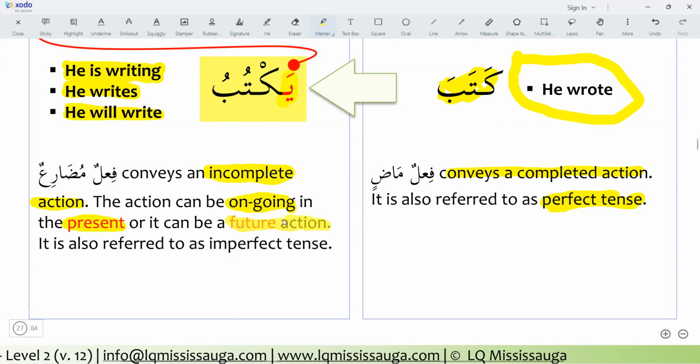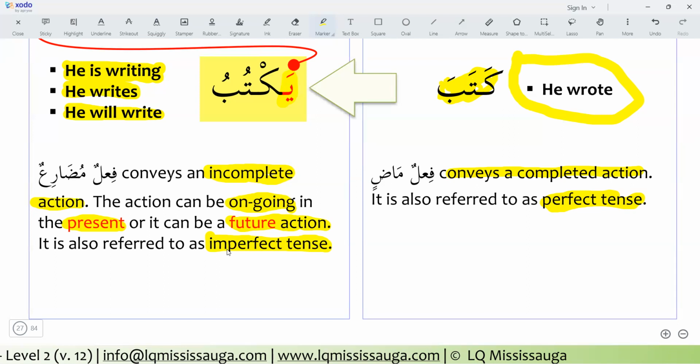So when it is a future action, then it represents the future tense. It is also referred to as an imperfect tense, because the action is not completed. So this is the imperfect form of the verb.